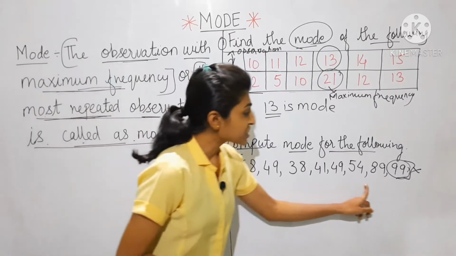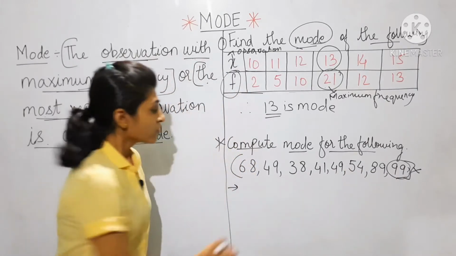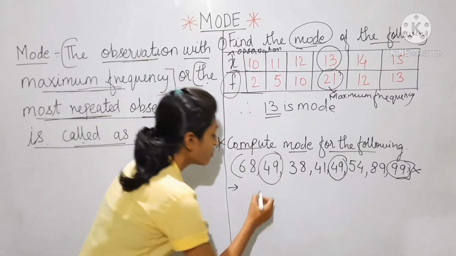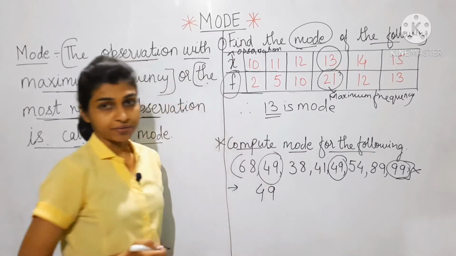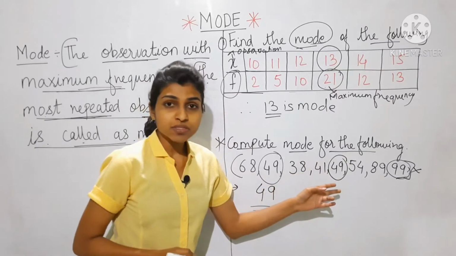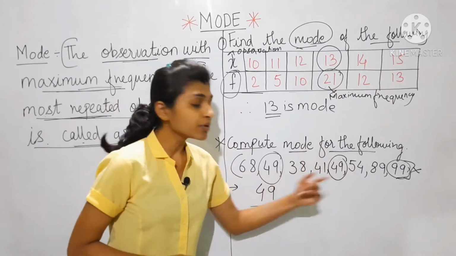In this data, which number is repeating? 49. 49 is repeating 2 times, so mode is 49. If 49 were repeating 3 times, then 49 would still be called mode.